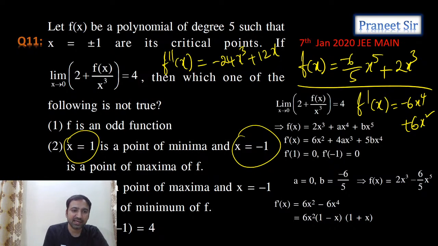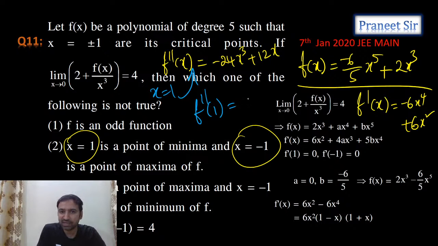So now tell me, guys, at x equals 1, is f double dash x positive or negative? We'll just check it. At x equals 1, f double dash 1 is minus 24 plus 12, which is minus 12, negative. That means at x equals 1 it is minimum or maximum? Sorry, maximum. At x equals 1 it is maximum. So the third option is a correct statement.